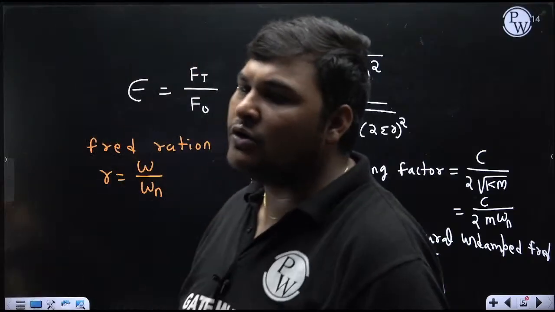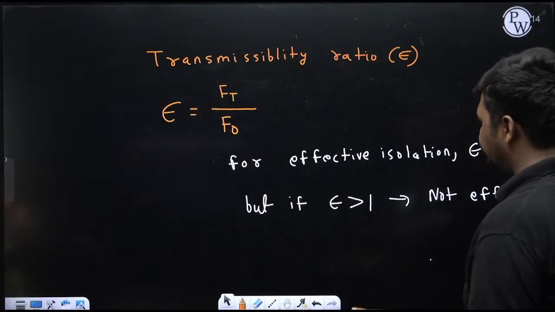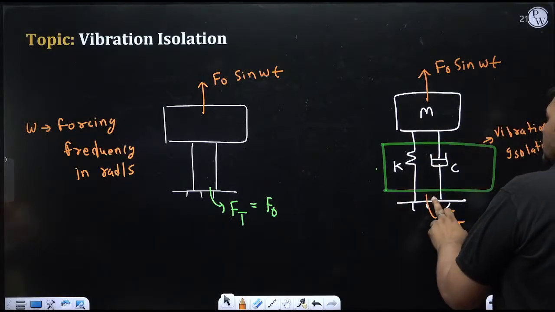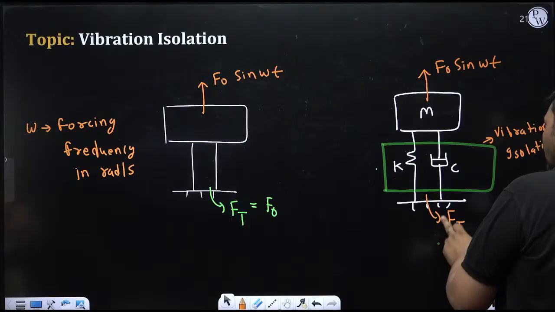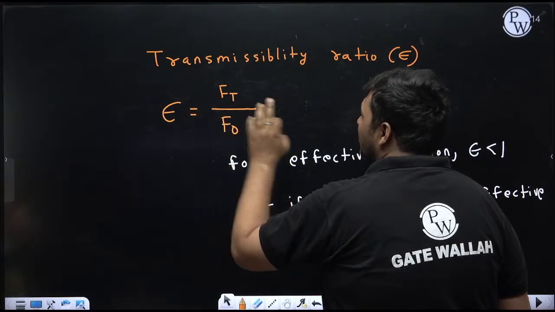What you are asking, Tanushree, what I have to repeat? See, through this spring and damper, we are transferring force to the base. The maximum value of force transmitted to the base is Ft, and the ratio of Ft and F naught is known as epsilon.